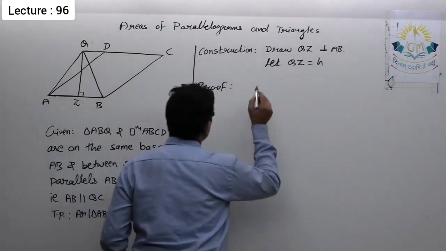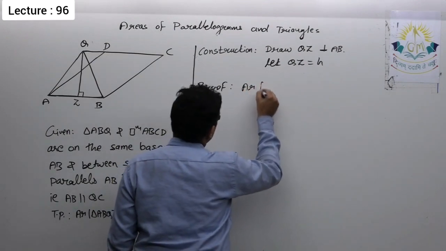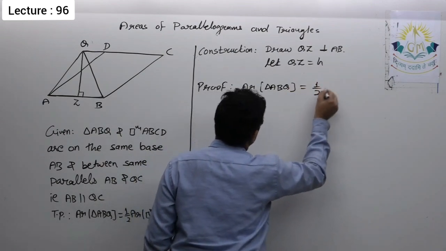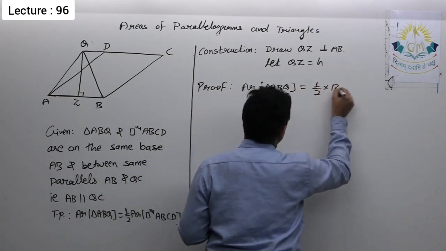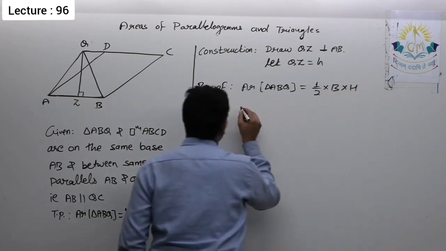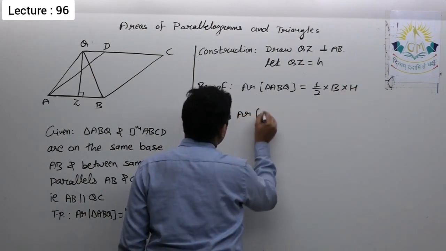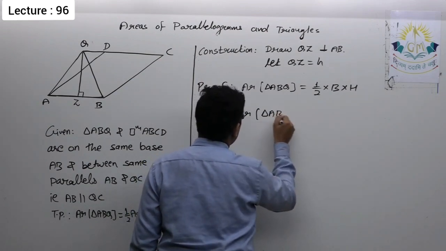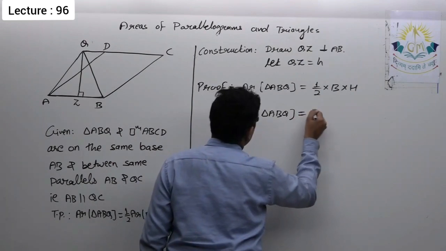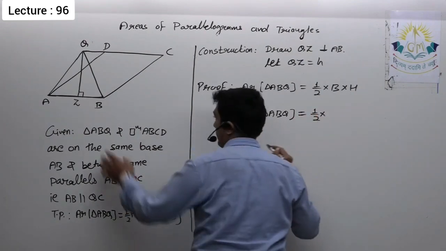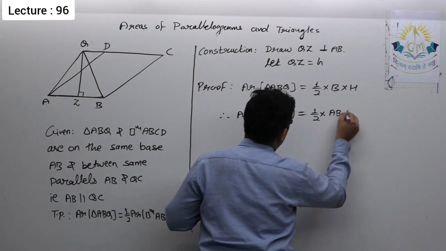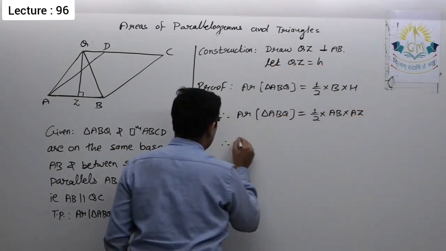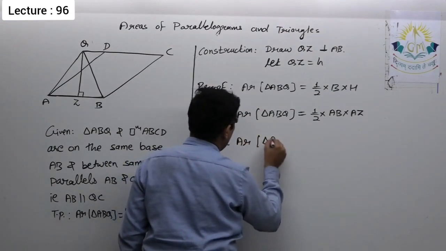So proof: area of triangle ABQ is equal to 1 upon 2 into base into height. For this triangle ABQ, what is the base? You can see the base is AB and the height is QZ. Even if you don't write this, that is okay.